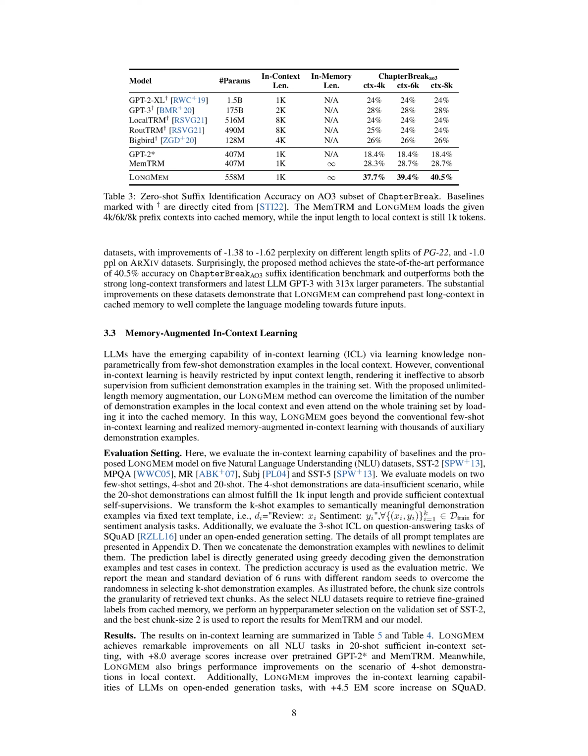As the size of the text chunks retrieved can impact the performance, we fine-tuned this chunk size on the validation set of SST2. We found the optimal chunk size to be 2, which was used to report the results for MEM-TRM in our model. The results showed LongMem significantly improved performance across all NLU tasks in the 20-shot scenario, achieving an average score increase of +8.0 over pre-trained GPT-2 and MEM-TRM. LongMem also enhanced performance in the 4-shot scenario.